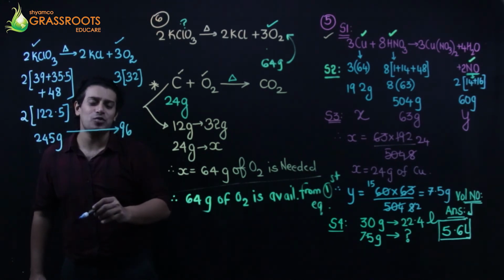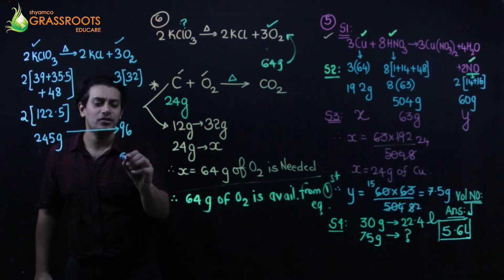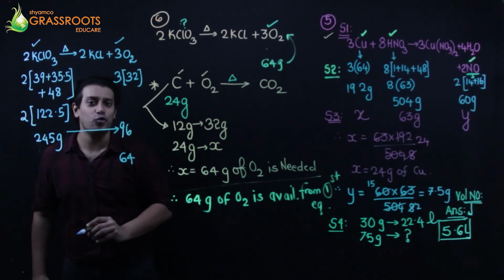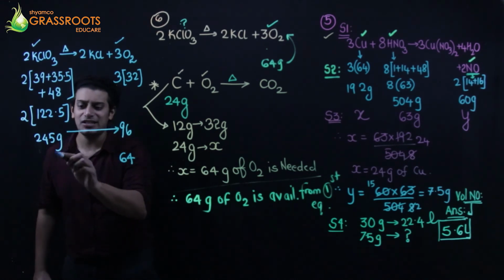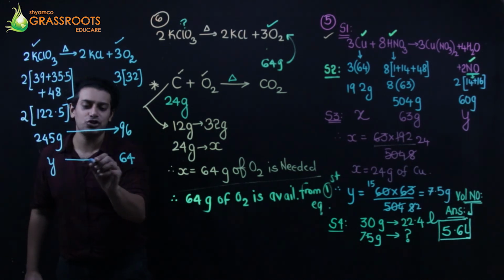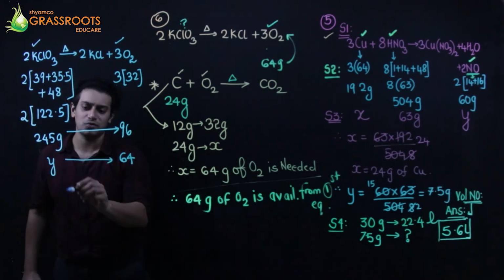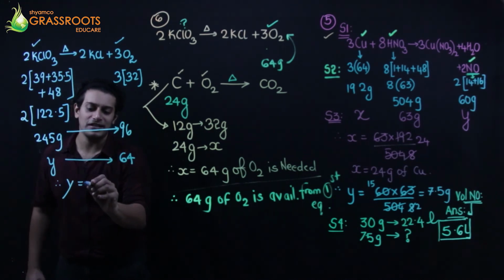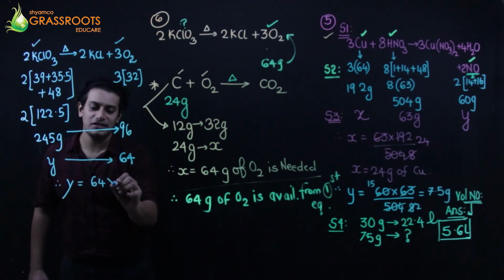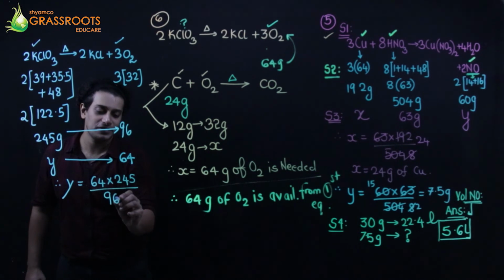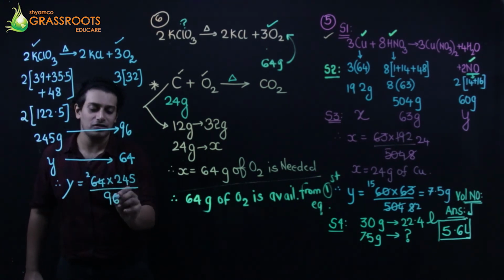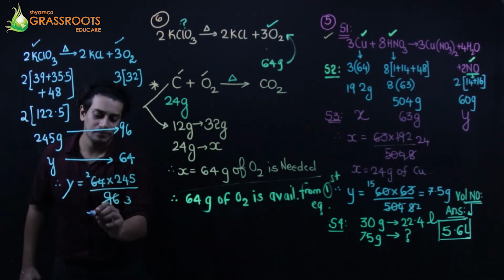But how much oxygen was formed? Can I say only 64 grams of oxygen was formed actually? This much was formed. That is obtained from how much potassium chlorate? Cross multiply. So Y is equal to 64 into 245 divided by 96. 32 2s are 32, 3s are.